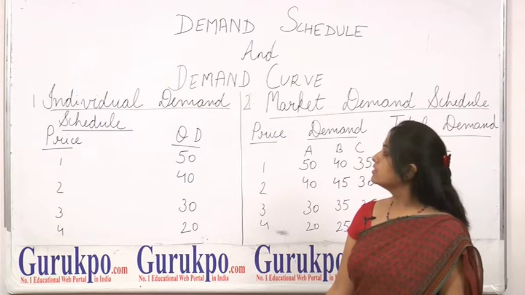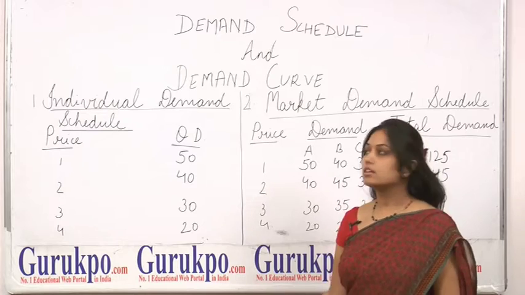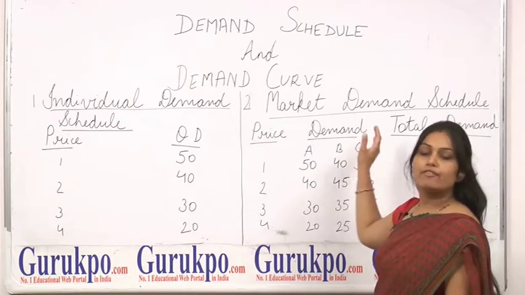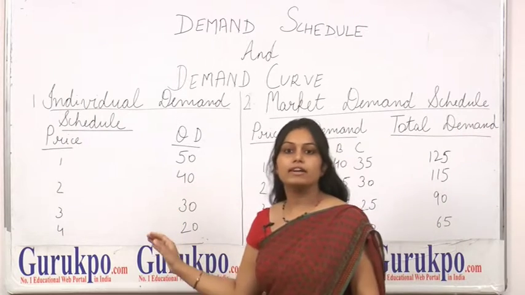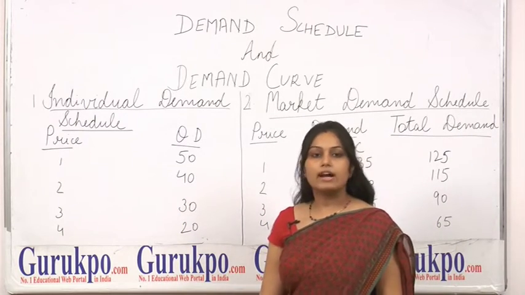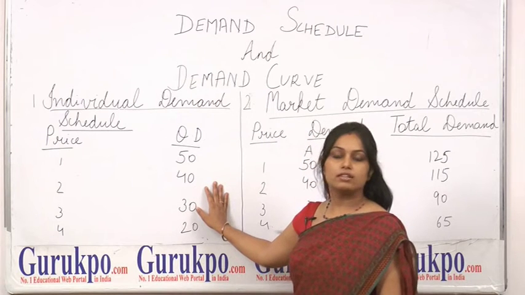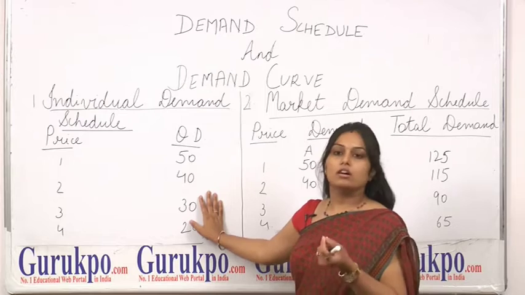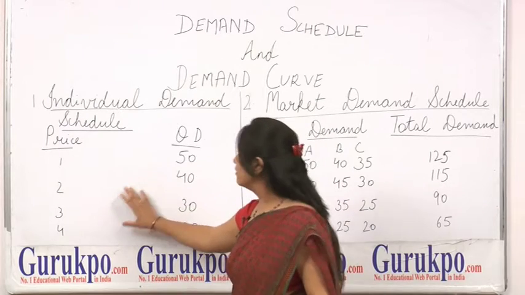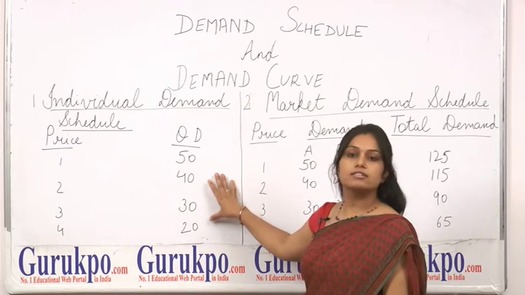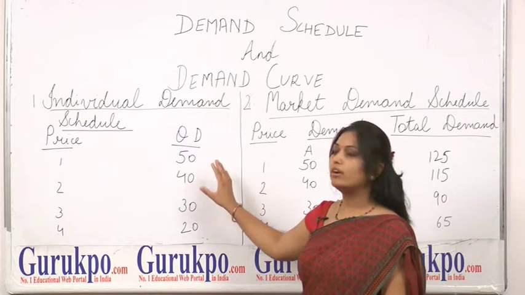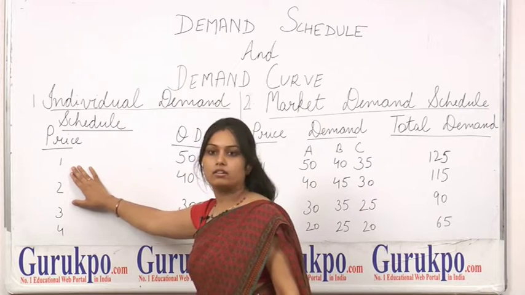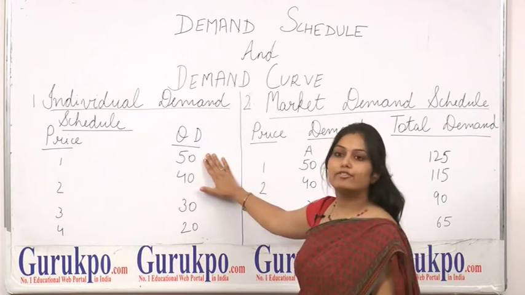Now, demand schedule is divided into two parts, that is individual demand schedule and market demand schedule. When a particular commodity is demanded at different price levels, that is individual demand schedule. That means when a particular commodity is demanded at different price levels and the quantity demanded will decrease, that is individual demand schedule. For example, when the price of a commodity is price 1, the quantity demanded for that particular